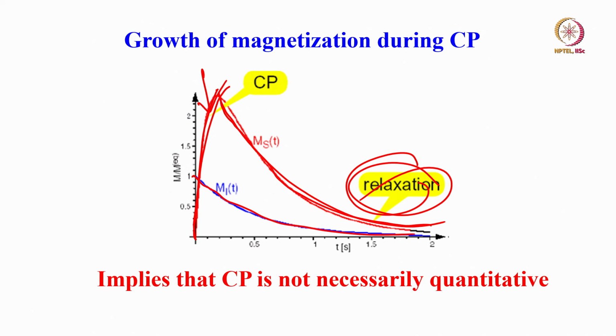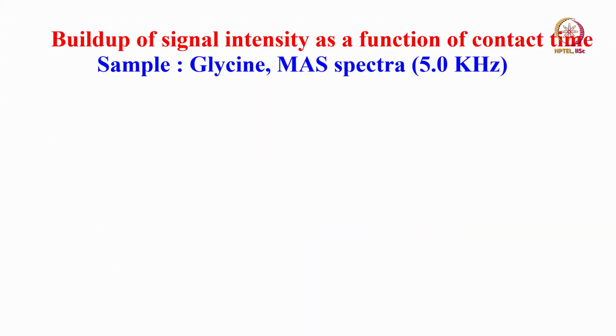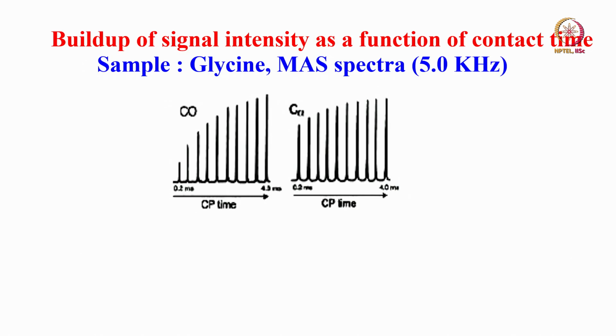So it means CP is very difficult to use quantitatively. You can design a quantitative experiment, but it is not easy because it depends upon the mechanism of magnetization transfer between proton and carbon. So there are varieties of things you have to understand, but please remember CP is not necessarily a quantitative technique.